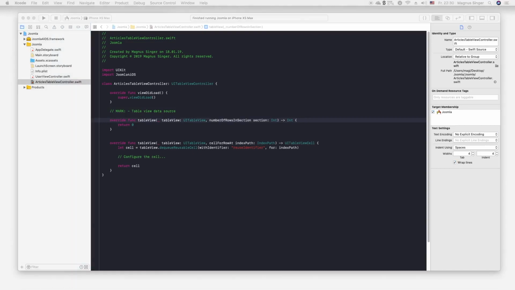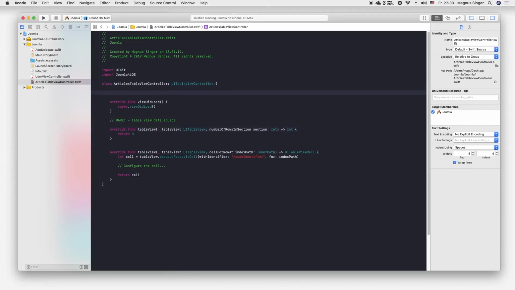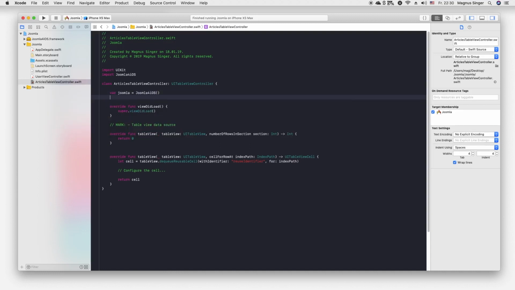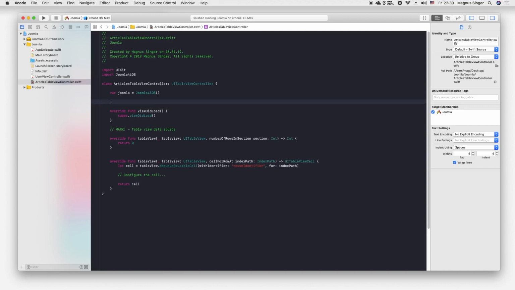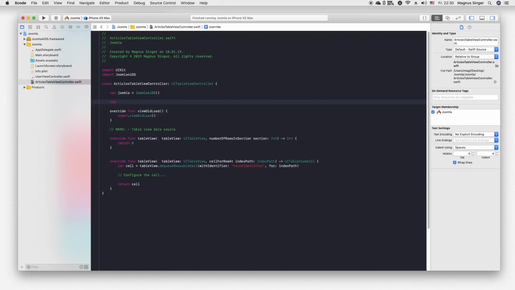So let's continue with our articles. We import our Joomla4iOS framework, of course, and then we declare our framework. So say Joomla is equal to Joomla4iOS. And now what we need to do is create an array.